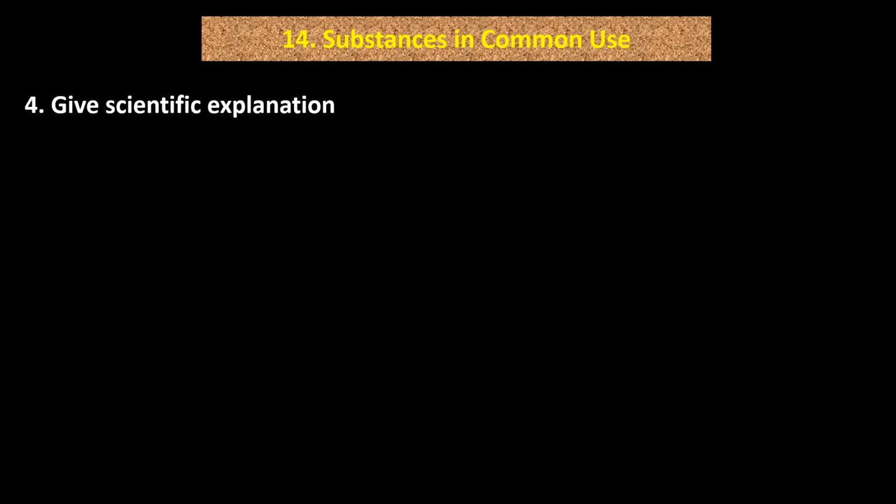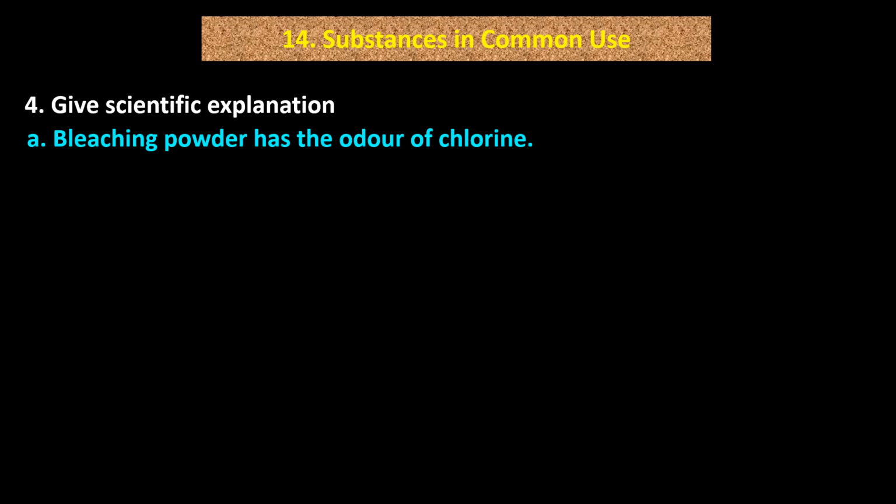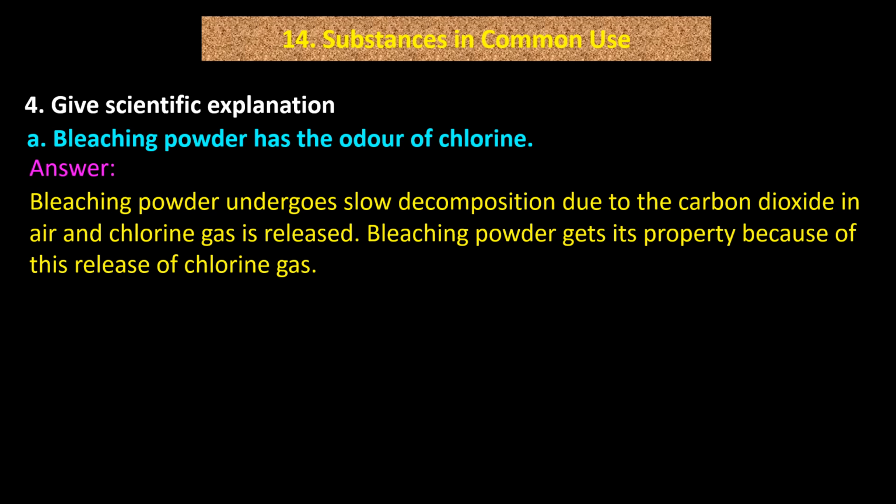Question number 4. Give scientific explanation. A. Bleaching powder has the odor of chlorine. Answer. Bleaching powder undergoes slow decomposition due to the carbon dioxide in air and chlorine gas is released.